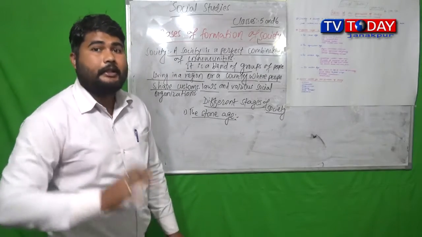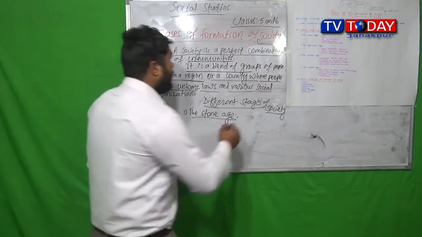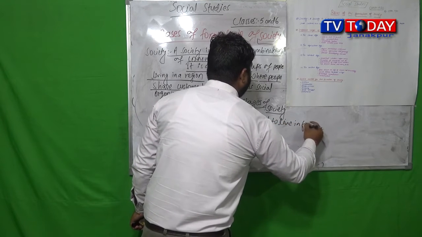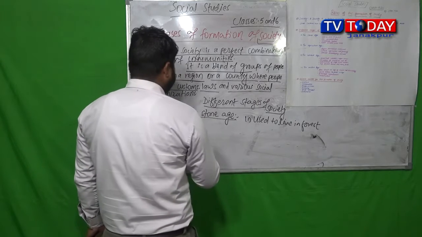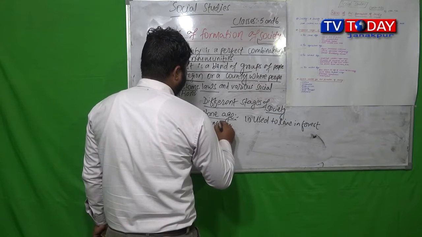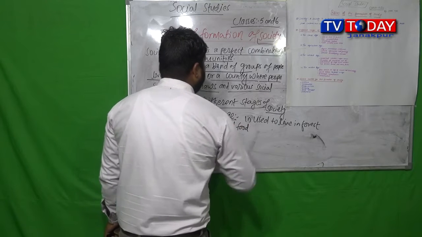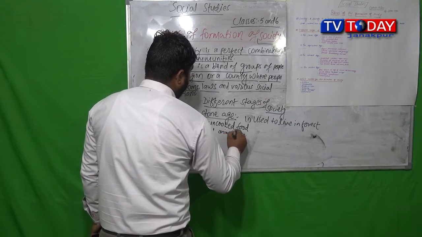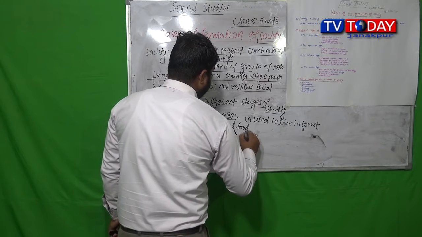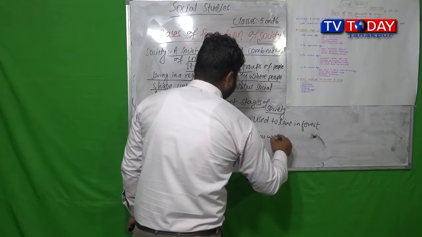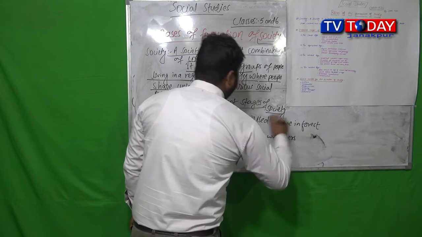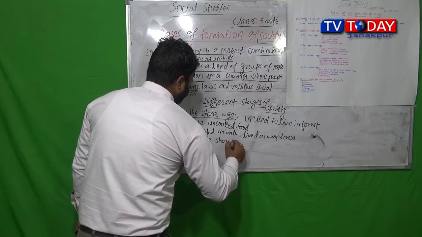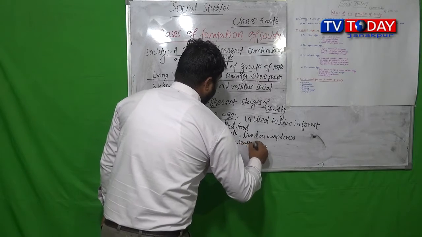Basically, we will talk about 4 characteristics under the Stone Age, and they are here: people used to live in forest, ate uncooked food, hunted animals, lived as wanderers, and made stone weapons.